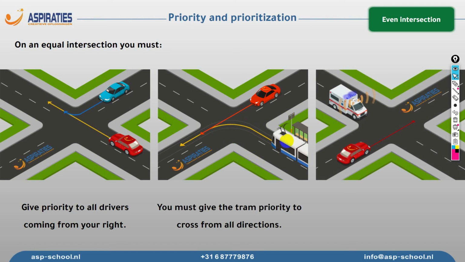Now, the third scenario: we have this intersection and we have this ambulance crossing. Ambulance, as we learned, is a priority vehicle. So we have to give priority only if the sirens and the emergency lights are on. Here we can see the lights are on, and here we have the signals to show us that the sirens are on as well. In this scenario, we have to wait for the ambulance, then we can cross.